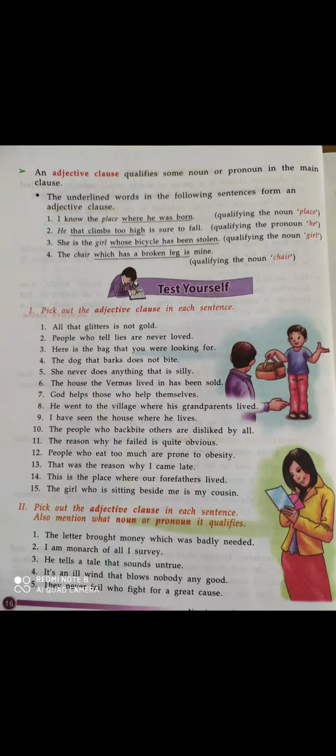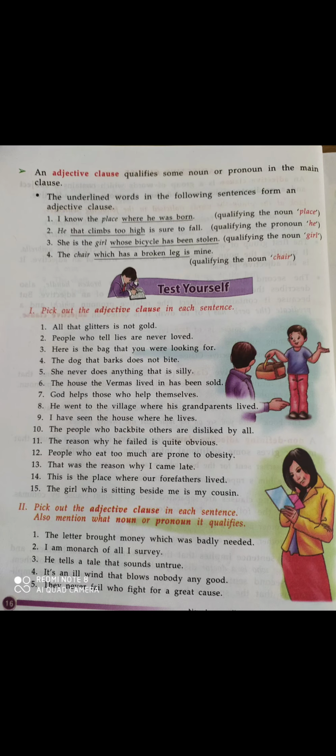Okay, now test yourself. Pick out the adjective clause in each sentence. Now see, all that glitters is not gold. So all that glitters, so that glitters are the words that say something about the noun all. That glitters એ કોના માટે કહે છે?